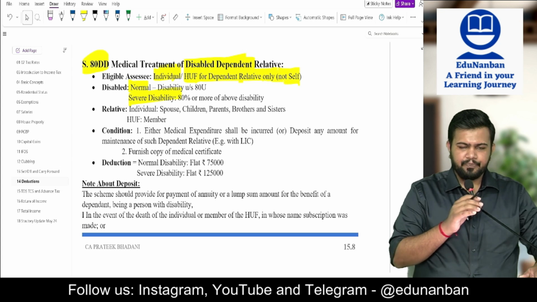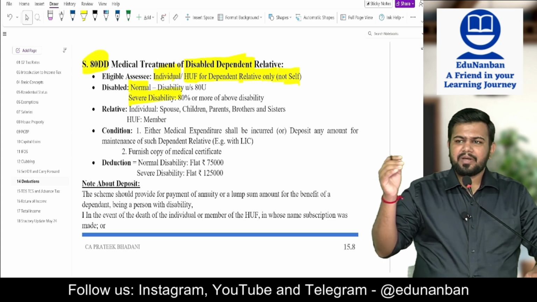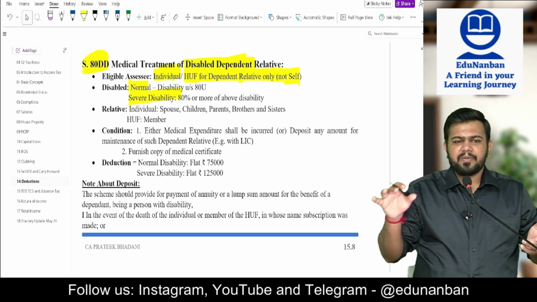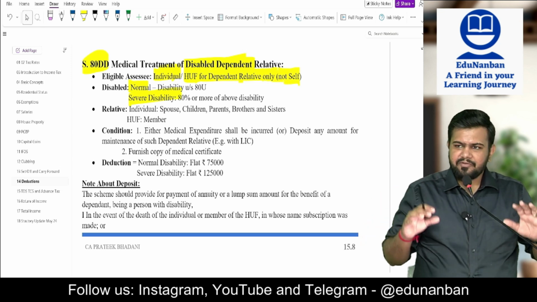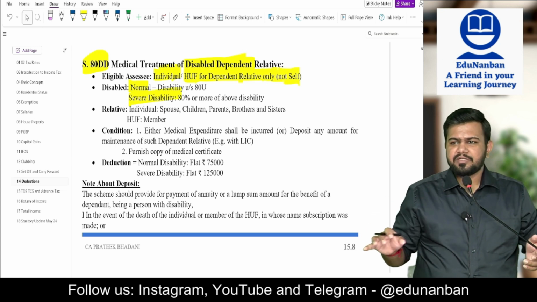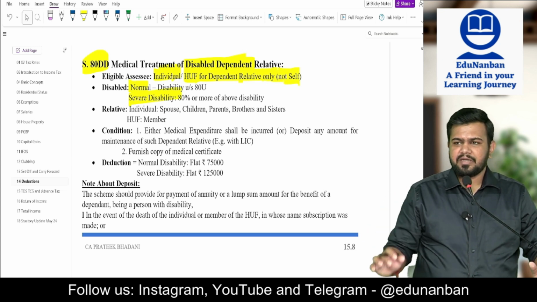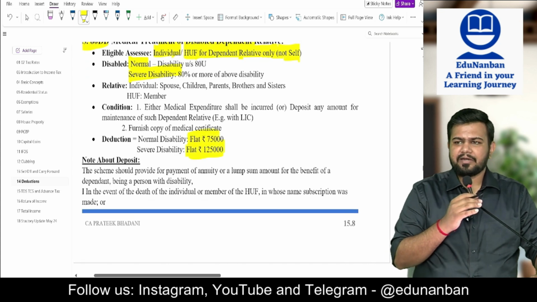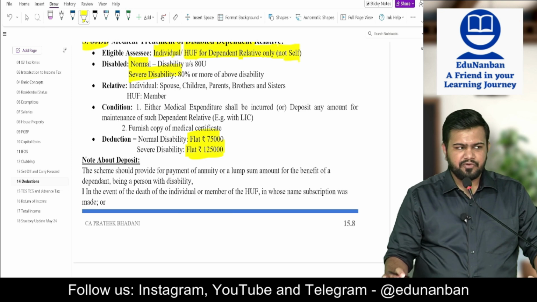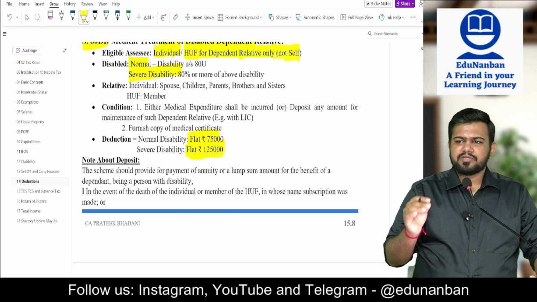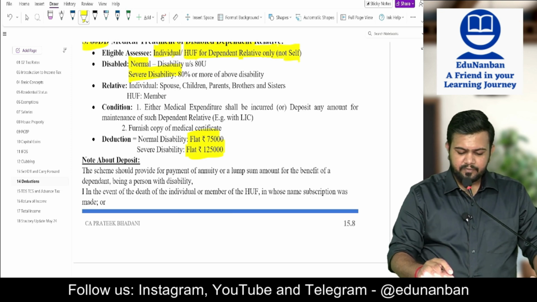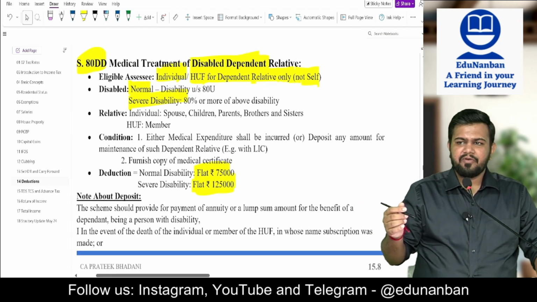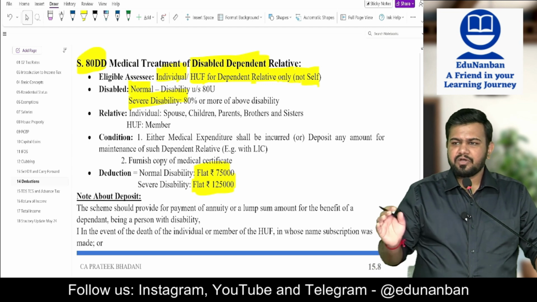Now when is the individual eligible to claim deduction? If the individual is depositing some amount for the purpose or for the benefit of this relative, this individual can claim a deduction of flat 75,000 or flat 1,25,000. 75,000 in case of normal disability, 1,25,000 in case of severe disability. Here you have to be very careful that this section is applicable only in case of a dependent relative. It is not for self.